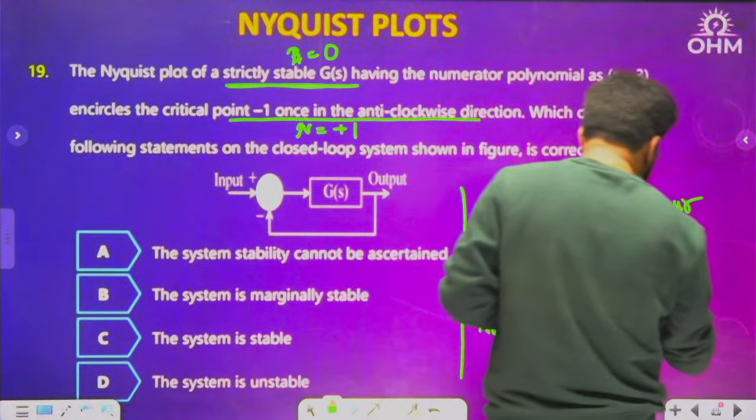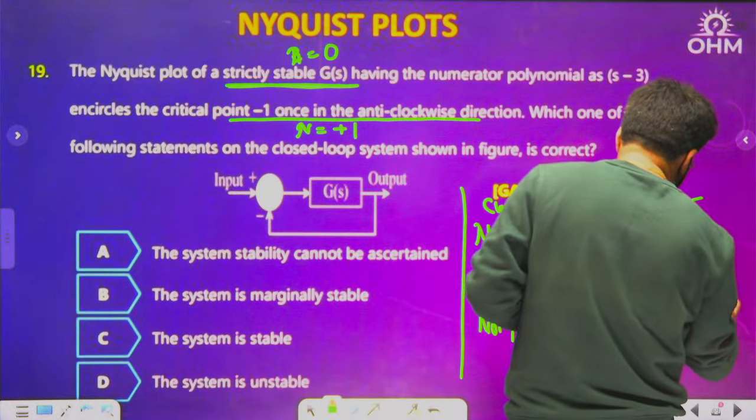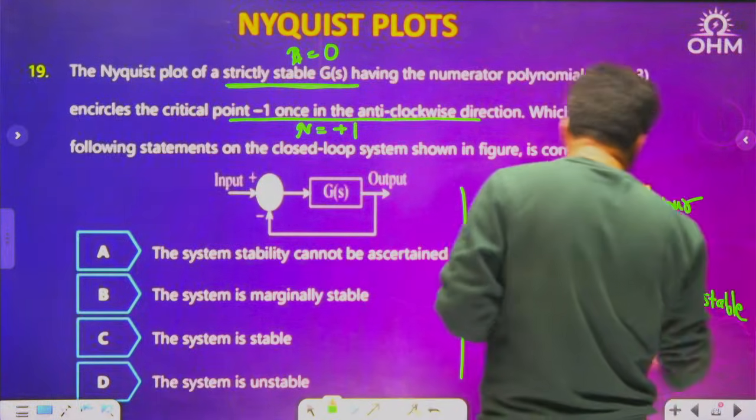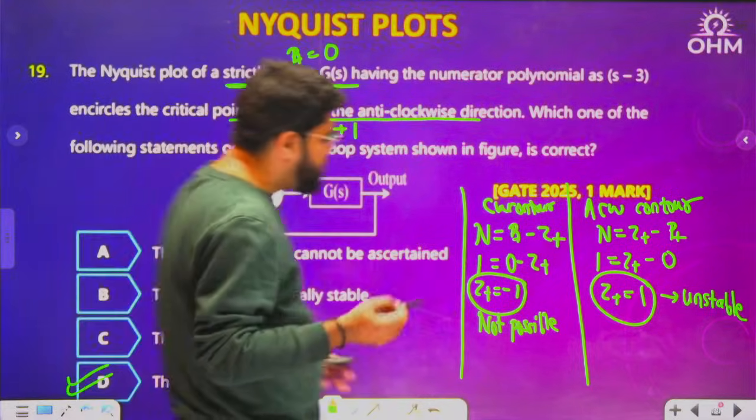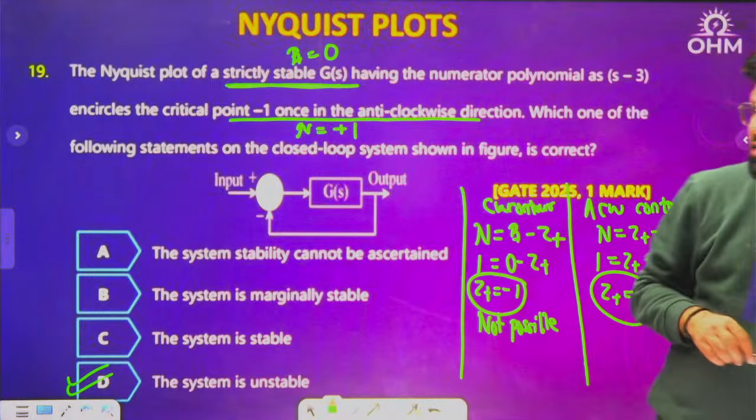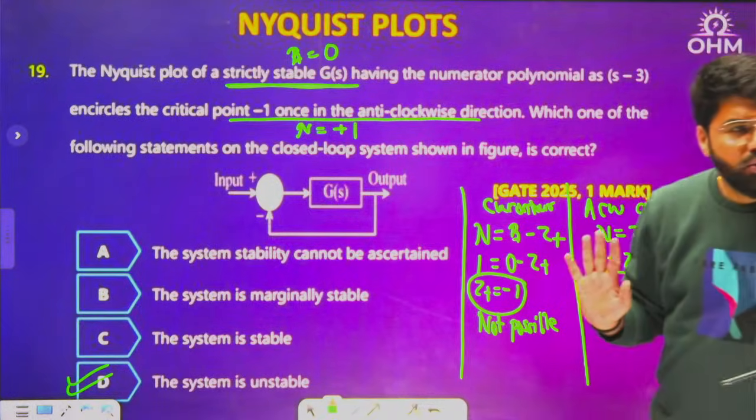So the only possibility is Z plus equal to 1, and if Z plus is non-zero, that means the system is unstable. Stability can be determined and the system is unstable. D is the answer.